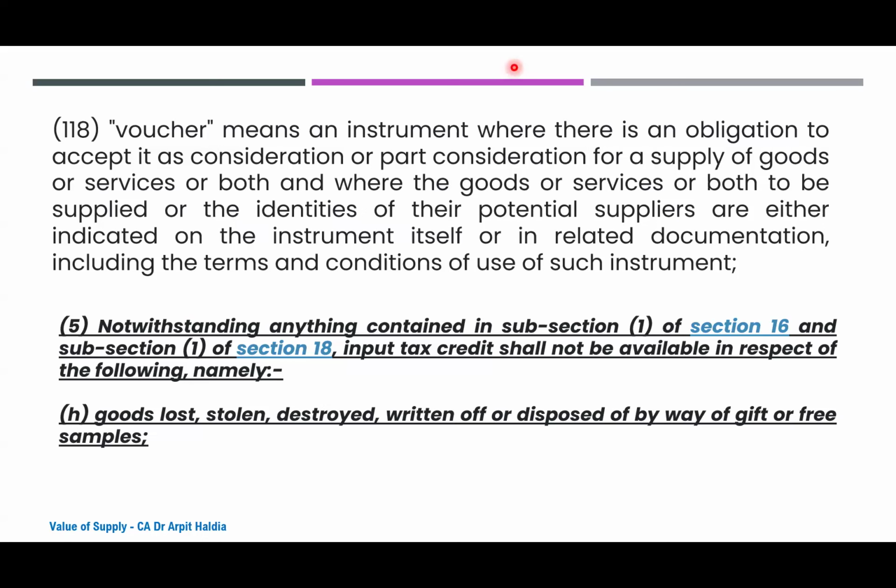Let's conclude the scenario. In my opinion, for a free trip given to Singapore, section 17(5)(h) would not be applicable because it is of a services nature. Secondly, even if goods were given as a condition for achieving the target, then also, in my opinion, it becomes a condition to the contract. It is no longer a gift once an open scheme has been floated. Therefore, section 17(5)(h) would not be applicable even if it is given in the form of goods and not in the form of services.